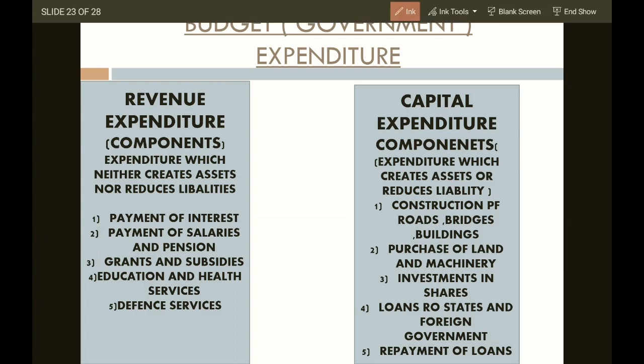Okay. First of all, let me give you a little bit of briefing about public expenditure. Public expenditure influences the economic activity of a country very much. If they are spending a lot in different sectors, what will happen? The economy will be growing. If they are opening schools, education sector, new hospitals, developing roads, bridges, everything they are doing, what will happen? The country will be developing. Like USA, China, all these countries have a good infrastructure because government spending is huge in these countries. Okay. Public expenditure may be of two kinds: development and non-development.